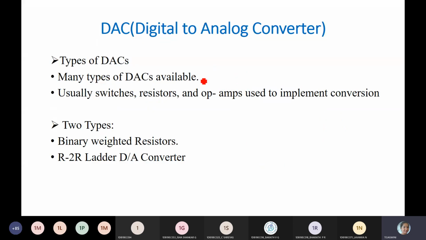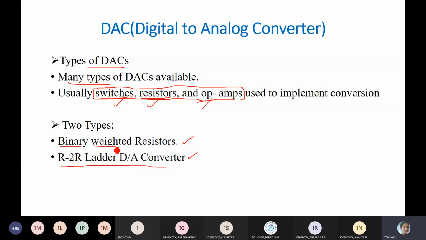Before going to the types of DACs, we are going to use simple switches, resistors and an op-amp. These are the three important components used for digital to analog converters. Simple switches are required to connect, and resistors, and the operational amplifier is the main part of the circuit. There are many types of DACs available. Among them, the two frequently used techniques are binary weighted resistors and the R-2R ladder D to A converter. We'll take them up one by one.